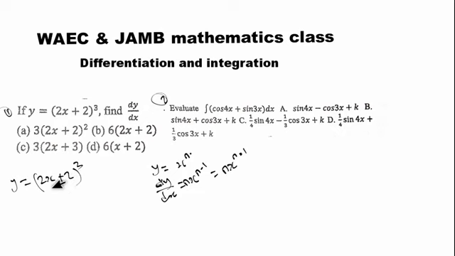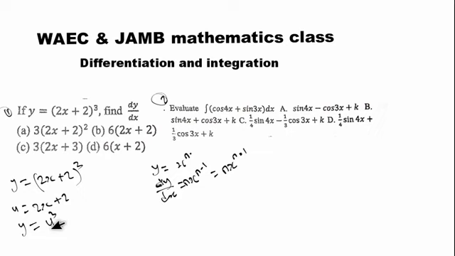You call it a letter. So let's say this bracket here, all the value inside the bracket, is equal to u. So let's say our u is equal to this bracket, that is 2s + 2. Now definitely our y becomes y is equal to u to the power of 3. This u represents 2s + 2. So that means we have put this in the simplest way, and we can differentiate it.